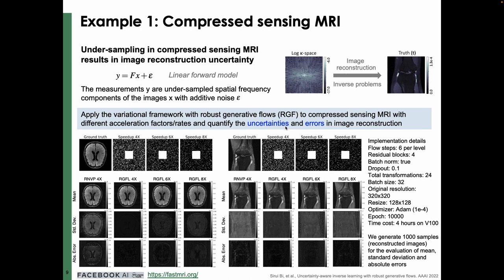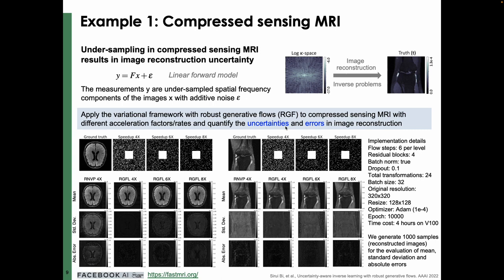Also, we test our methods on two real-world applications to demonstrate our effectiveness. The first one is MRI, which is a typical inverse problem given the known linear forward operator. For example, we can obtain a real measurement from some space and reconstruct the target images by solving inverse problems. In this work, we apply our RGF method to quantify reconstruction uncertainties and errors given different speed-up rates: 4, 6, and 8 times. The left is the brain case and the right is the knee case.